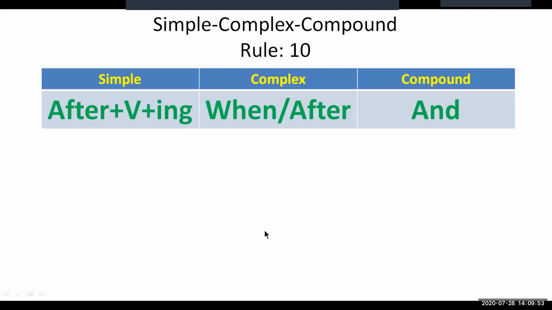We are at Rule 10 now, in which we can see that in the simple form, the structure after plus verb plus ing is used, whereas in complex form, we normally use the subordinate conjunctions when or after.